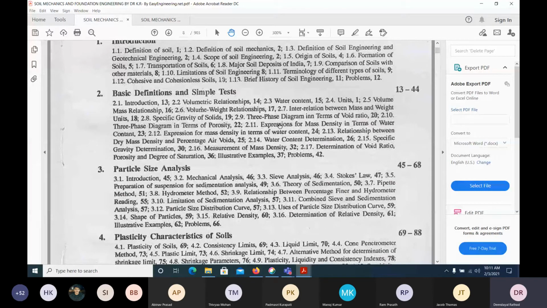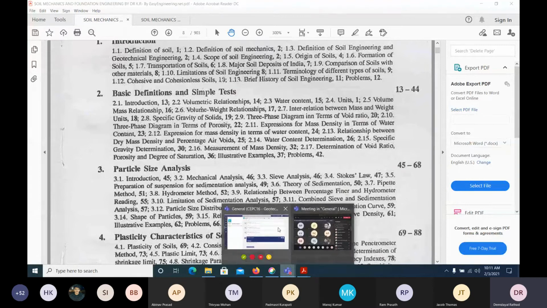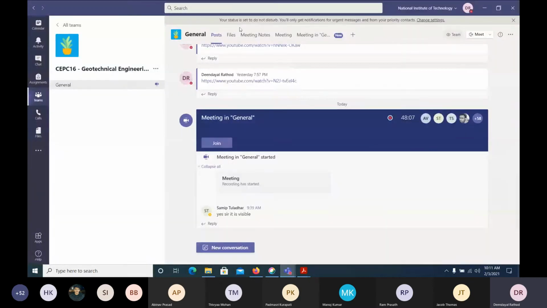So with that, please go ahead and read it, and you will definitely enjoy this subject. You will understand. It is actually very interesting. The only thing is you need to purchase the book and read it. I have given you the assignment here. I have posted it, and I hope you have seen all the posts.